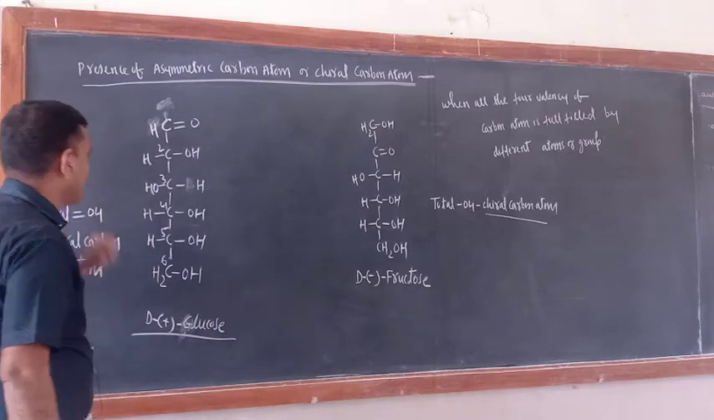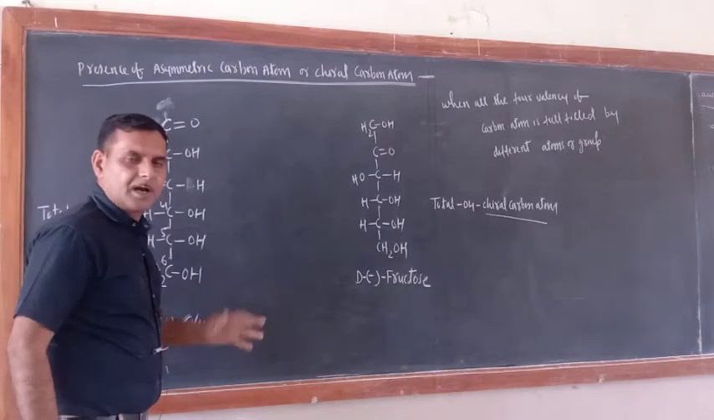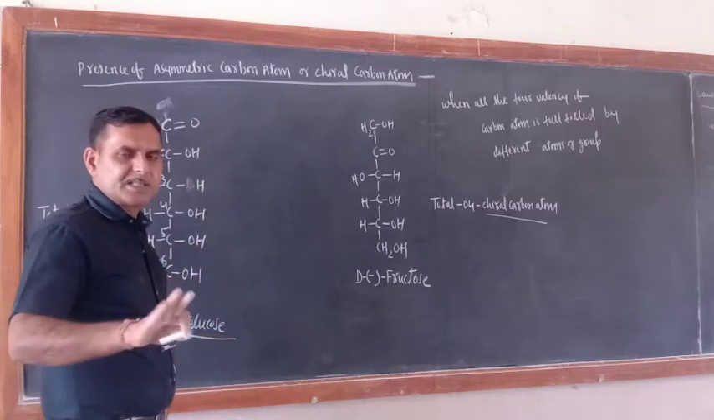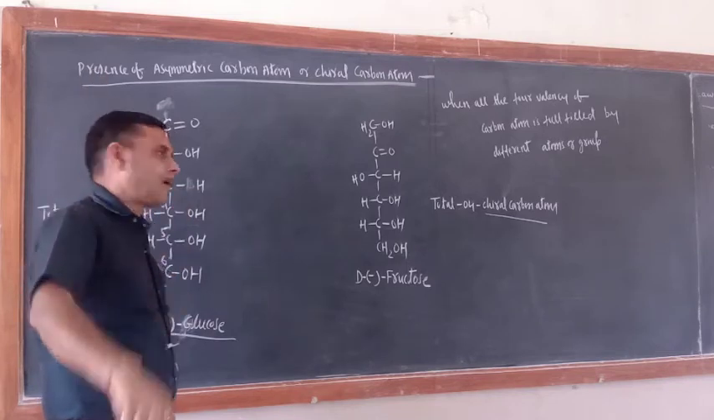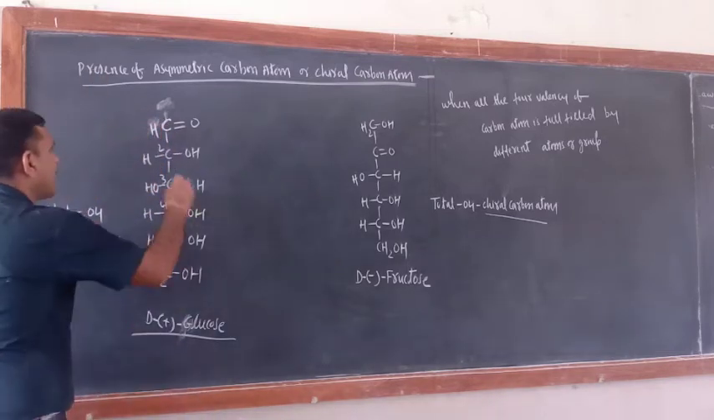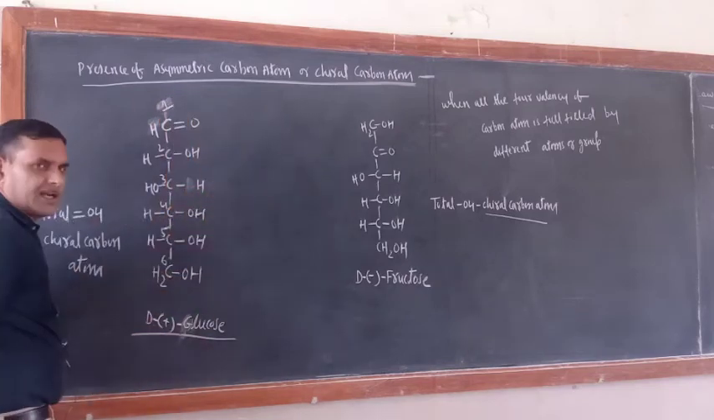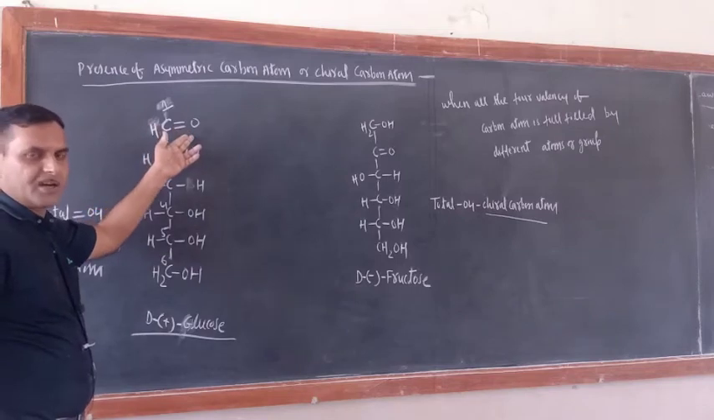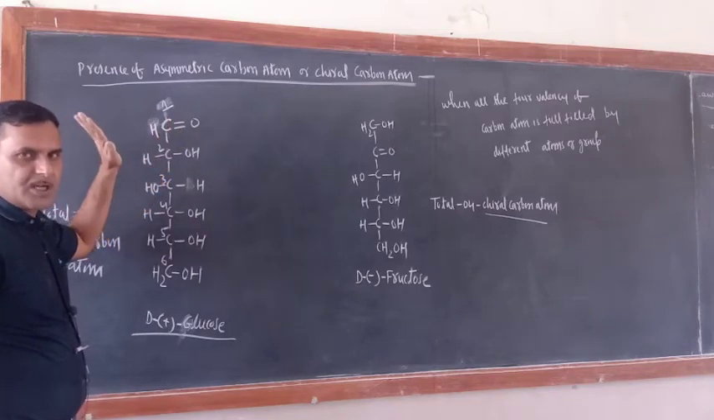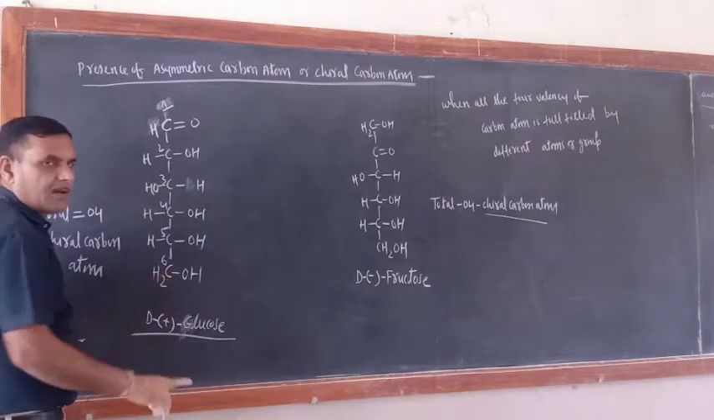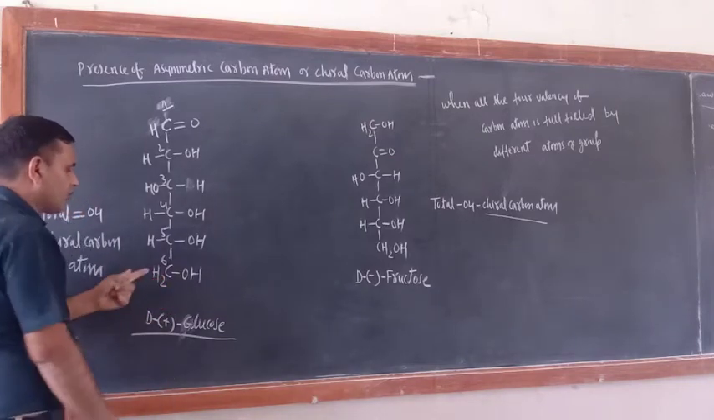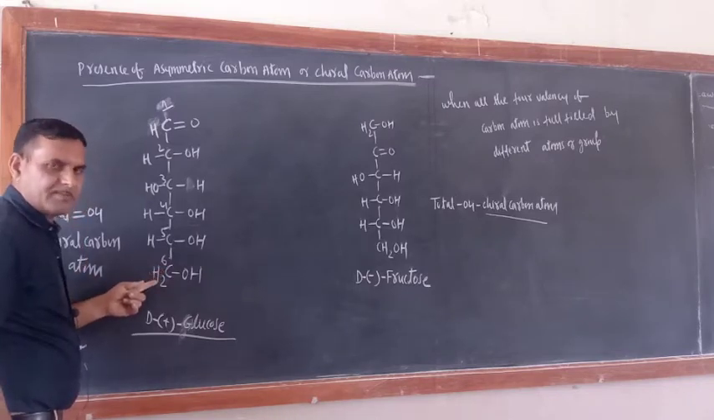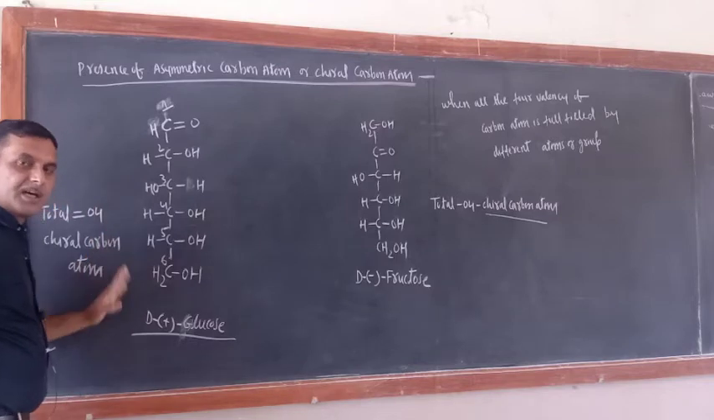Now see the asymmetric carbon. What is the meaning of an asymmetric or chiral carbon atom? It is a carbon atom whose all 4 valencies are fulfilled by different atoms or groups of atoms. So in glucose, carbon number 1 cannot be a chiral carbon atom. Why? Because C double bond O is there, and its 2 valencies are fulfilled by the oxygen atom only. Same is the case with carbon number 6. Its CH2 means 2 valencies are fulfilled by the same atom, hydrogen. So this can't be a chiral carbon atom.